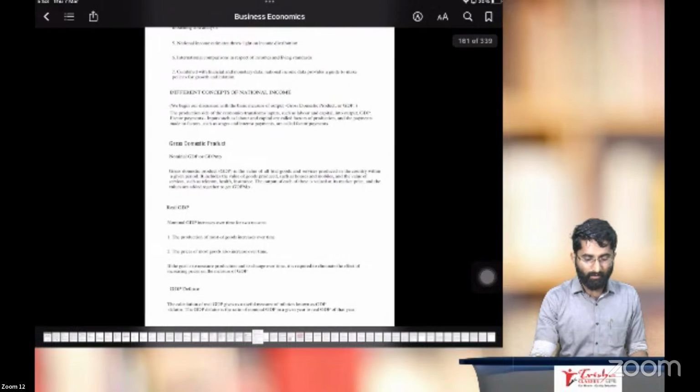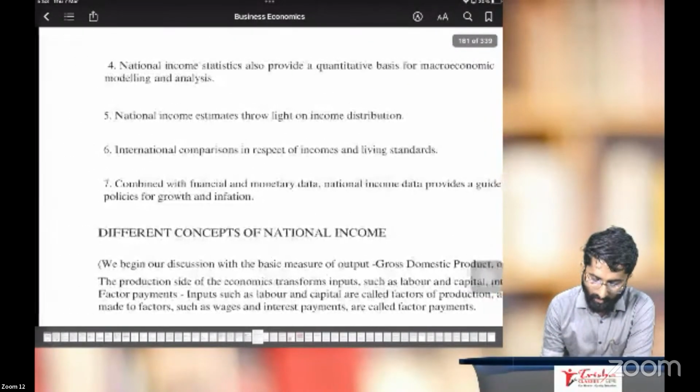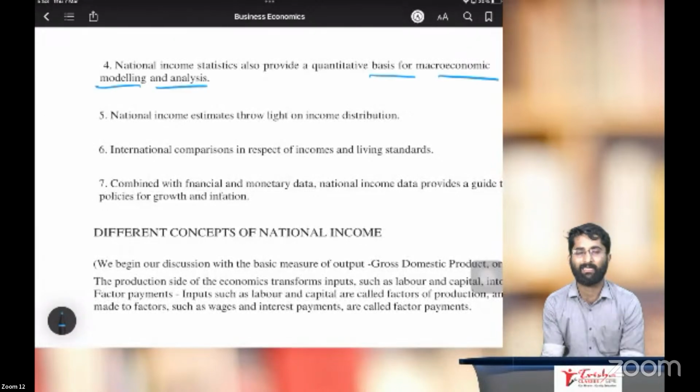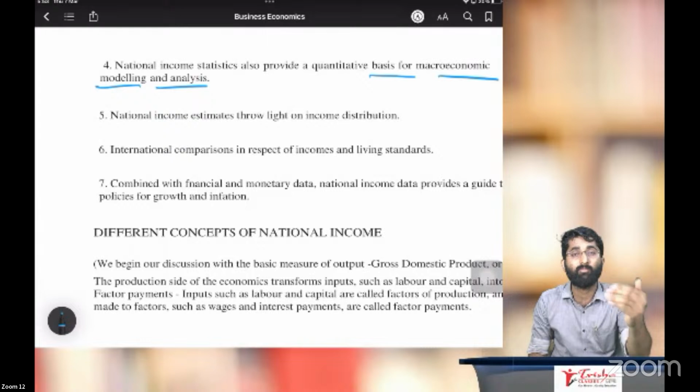Next one, point number 4. National income statistics also provide a quantitative basis for macroeconomic modeling and analysis. What is macroeconomic modeling, sir? Macroeconomic modeling is nothing but deciding, for the next 2-3 years, how the economy should grow and where we have to give more importance.